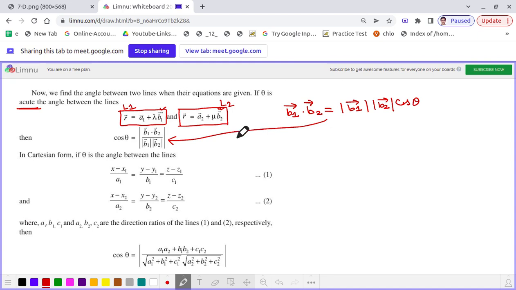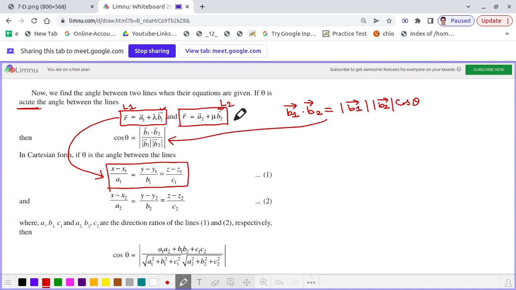Now let us concentrate on when both equations are given in Cartesian form. The first straight line L1, whose vector representation is r vector equal to a1 vector plus lambda b1 vector, has the Cartesian representation x minus x1 by a1 equal to y minus y1 by b1 is equal to z minus z1 by c1.